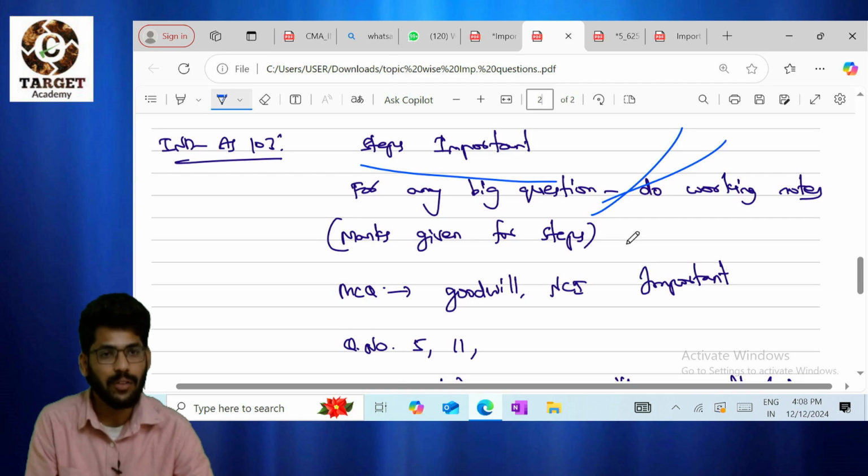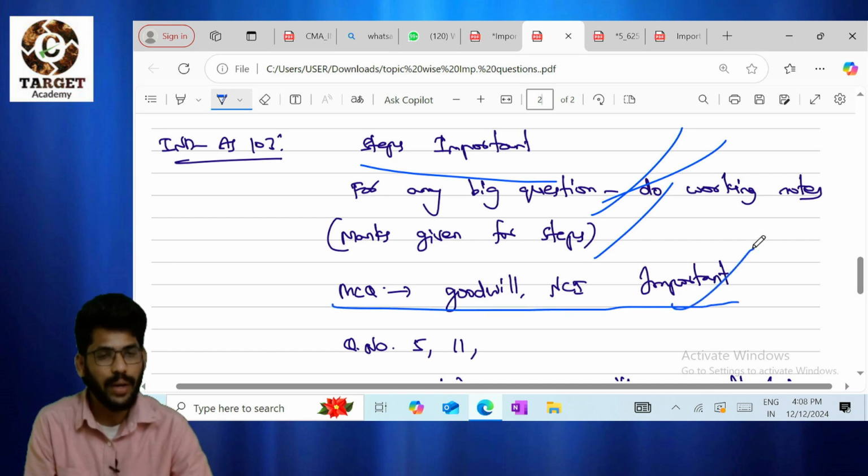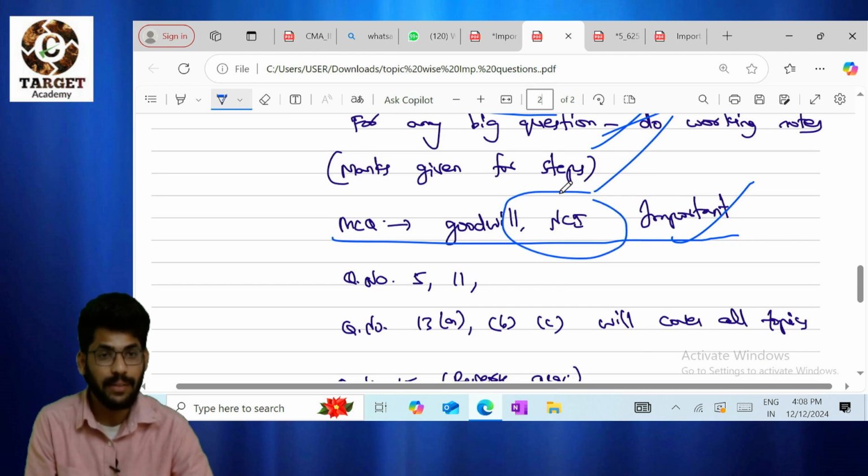Sometimes goodwill impairment will also be there, so you need to reduce the value for the goodwill impairment. Please go through that point. For MCQ purposes, goodwill calculation, NCI, and identifiable net assets are very important. In NCI we have two methods, the fair value method and the other one. Please don't forget those two methods. Go through the formulas and everything.